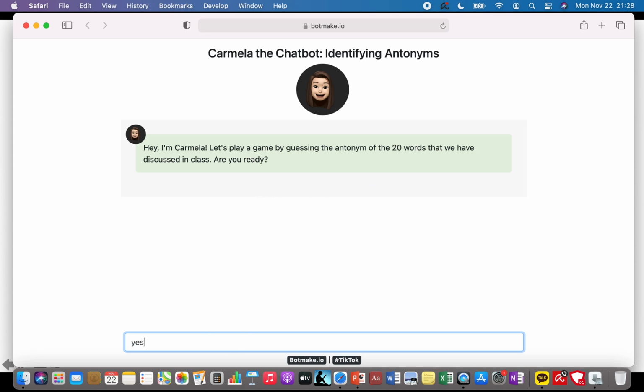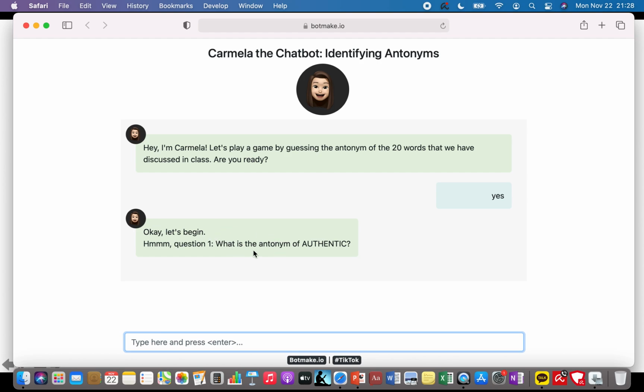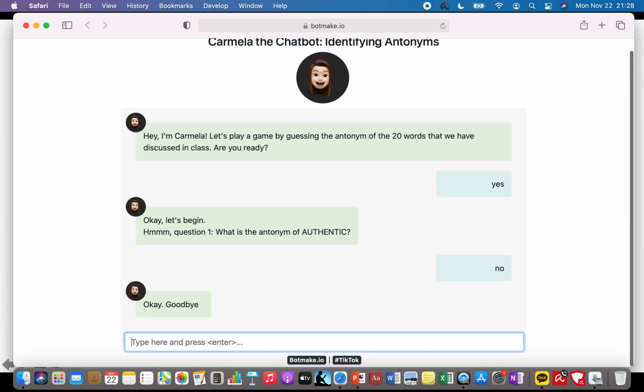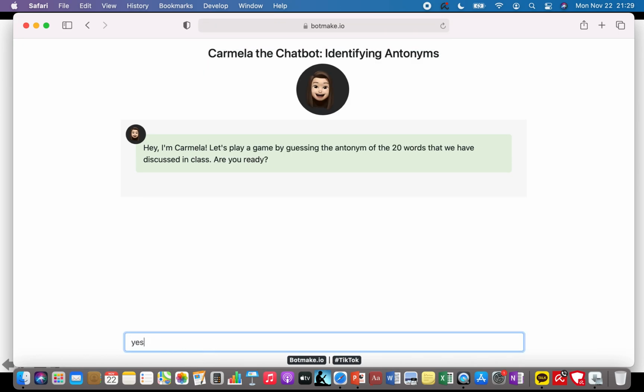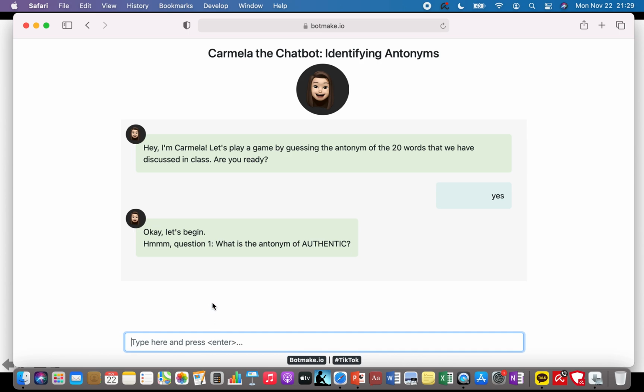So again, like I mentioned earlier, if the user says yes, then the chatbot is trained to proceed to the Q&A session. So antonym of authentic. But if the user says no, then again, the chatbot is trained to say, okay, goodbye. Okay, yes. Let me refresh. Okay. So let me try answering all of the questions here.